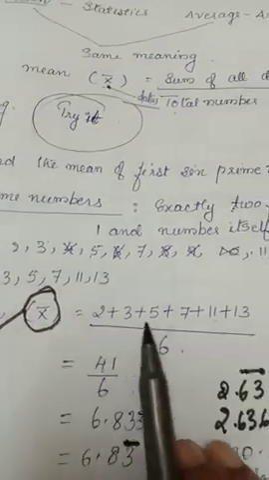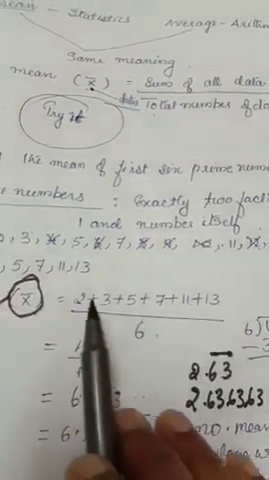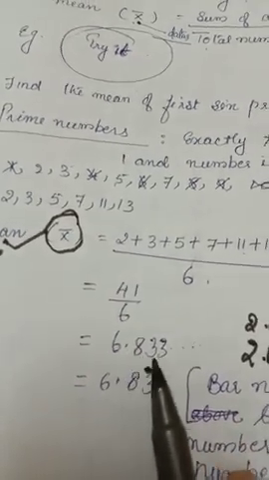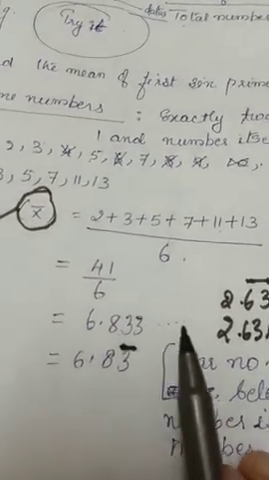Mean x bar equals 2, 3, 5, 7, 11, 13. How many numbers? 6 numbers. You divide 41 by 6. You will get 6.833. See, the 3 keeps going on.